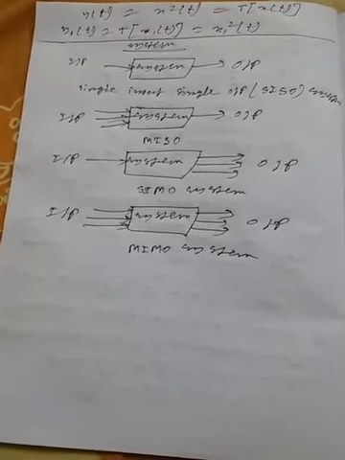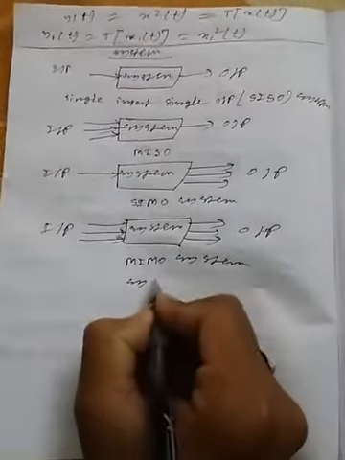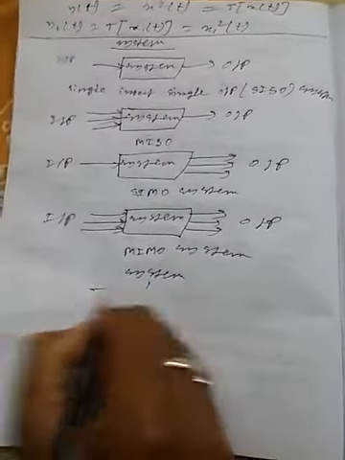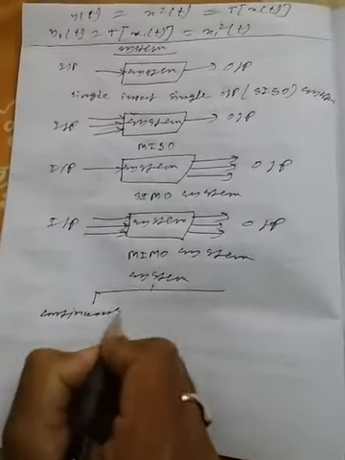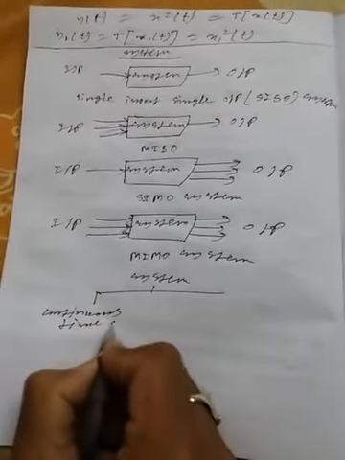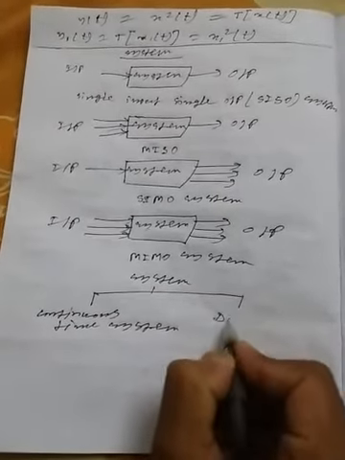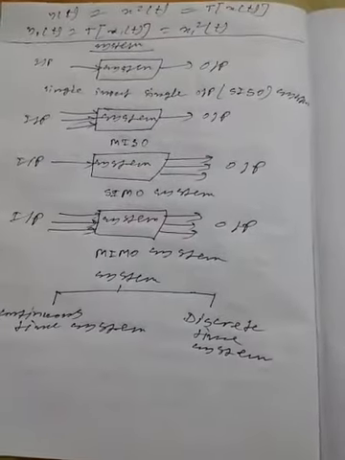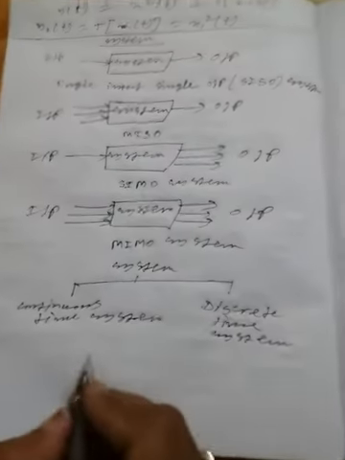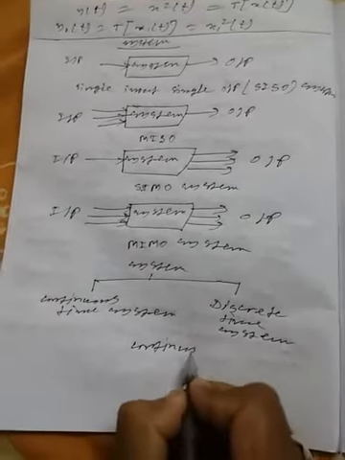Now next, what is the classification of systems? A system is broadly classified into two types: continuous time system and discrete time system. Now what is a continuous time system? Suppose this is the block diagram, continuous time system.